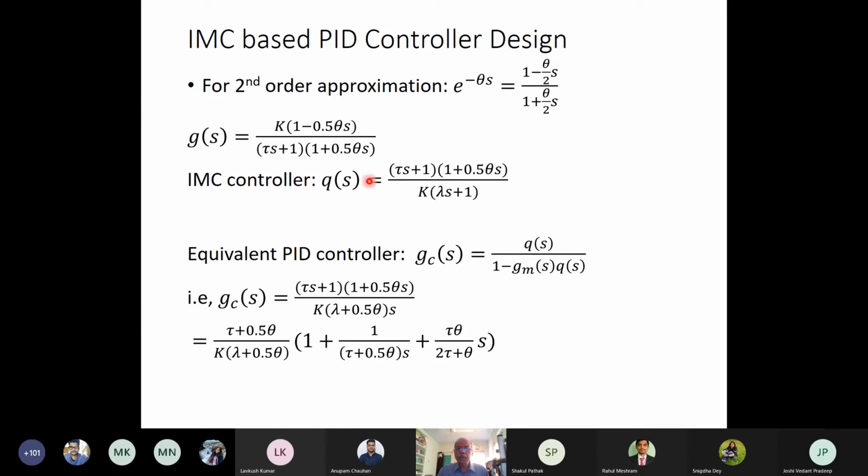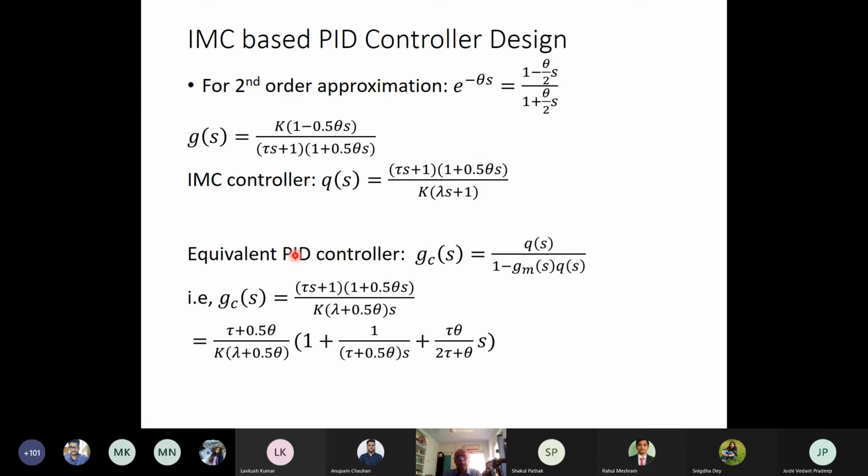Here I take QS as (tau s + 1)(1 + 0.5 theta s) / (k (lambda s + 1)). So the invertible portion I will take as k / ((tau s + 1)(1 + 0.5 theta s)). So QS I will take as this.